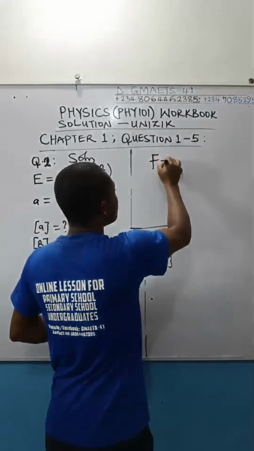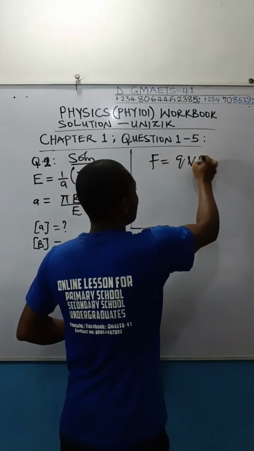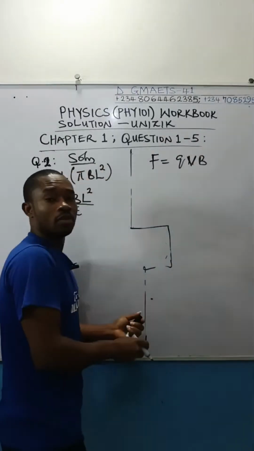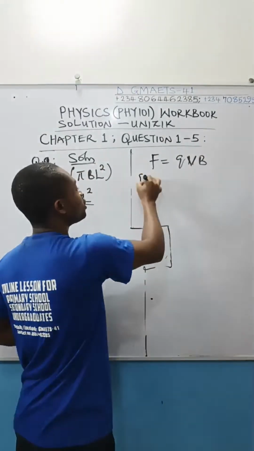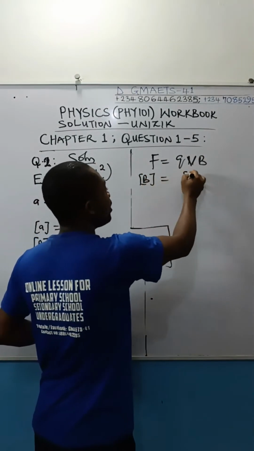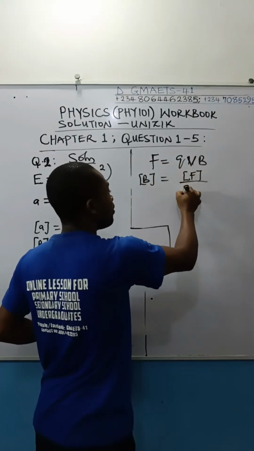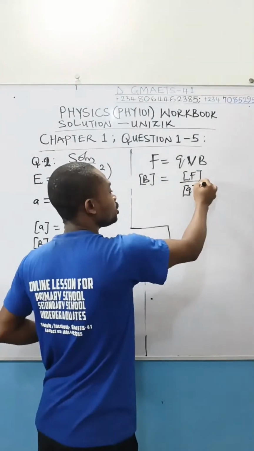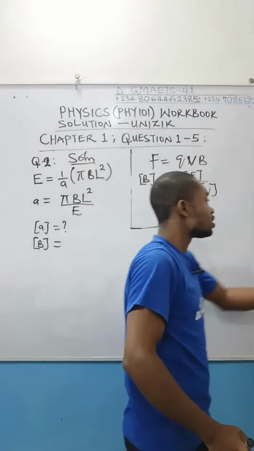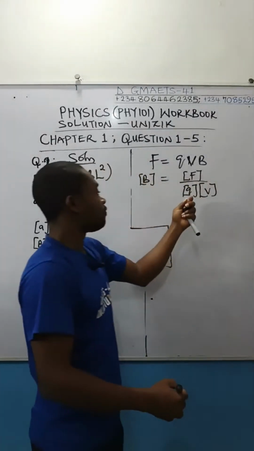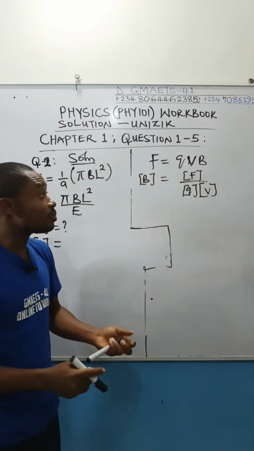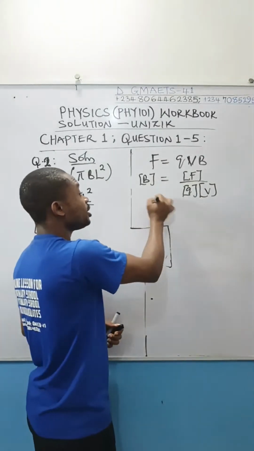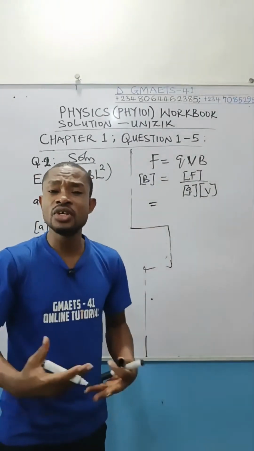Now, force is equal to QVB. Almost all of us should be used to this formula. So if I want to get the dimension of B, it's going to be the dimension of force divided by the dimension of charge times the dimension of velocity. This is going to be the formula. Make B the subject of formula. So from here we can get the dimension of magnetic field.